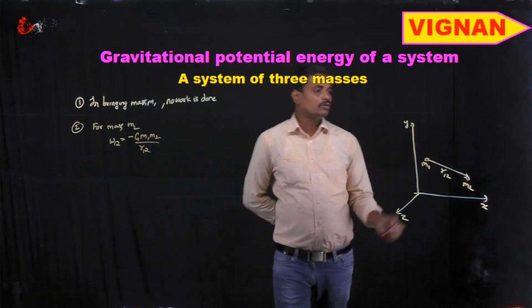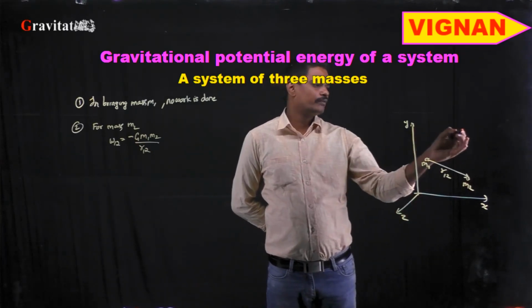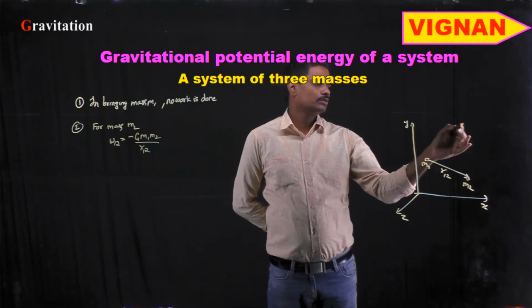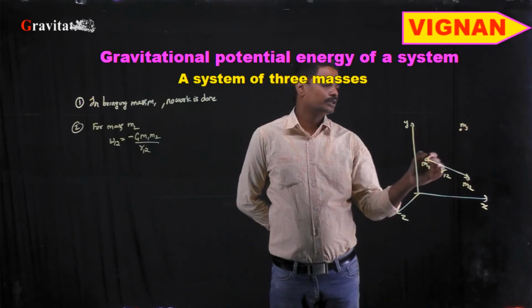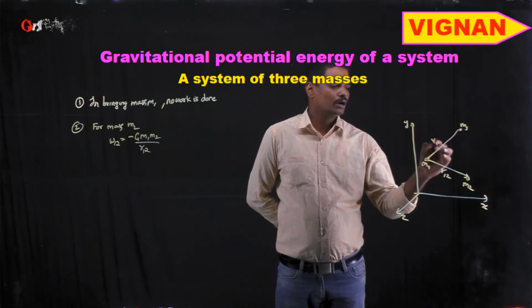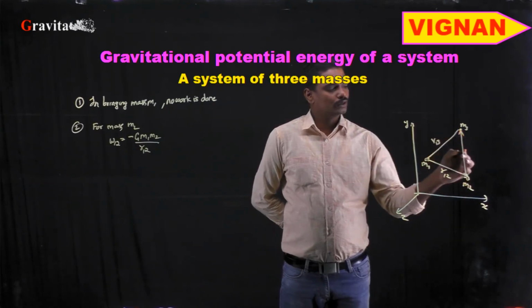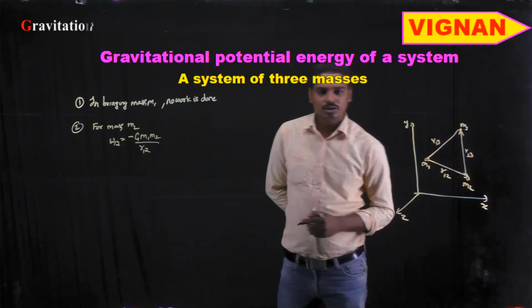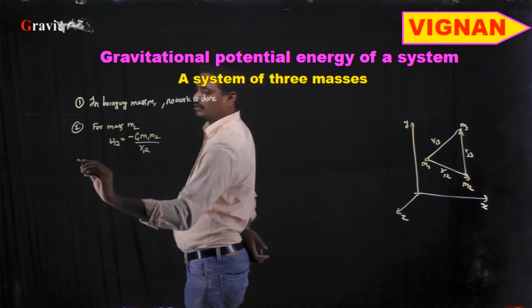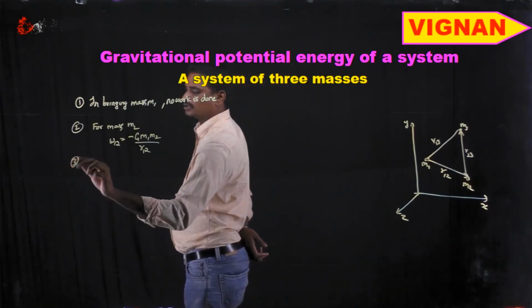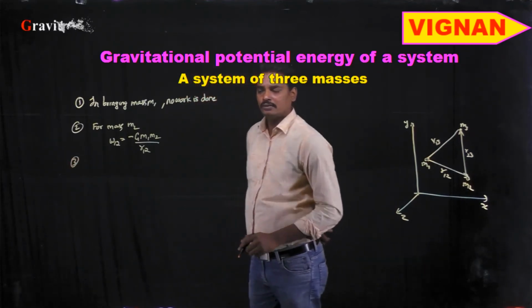Okay, now in bringing the third mass m3 from infinite distance to a position which is at a distance of r13 from the first mass and r23 from the second mass, the work is done by the two masses as there are two gravitational fields.